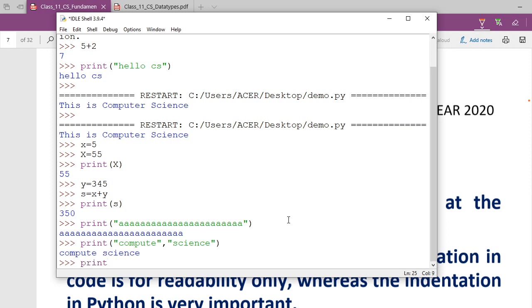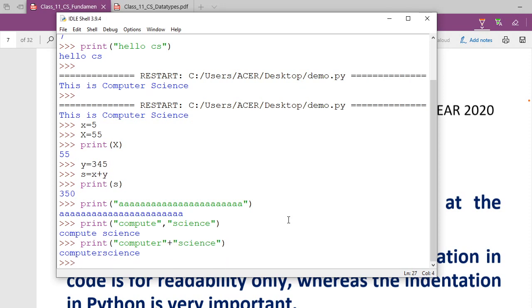Comma is working there. Now next, again I am writing here print, then I am writing computer, then I am writing a plus sign, then I am writing science. You see, two contents are there, two captions are there, two strings are there, two character sets are there, and I'm going to supply this plus sign. So see, computer science is coming. Can you guess any difference? Space, no space, the difference.